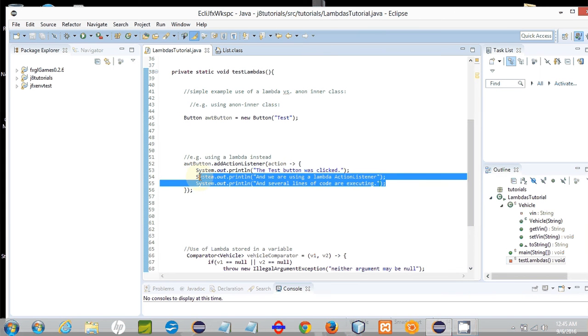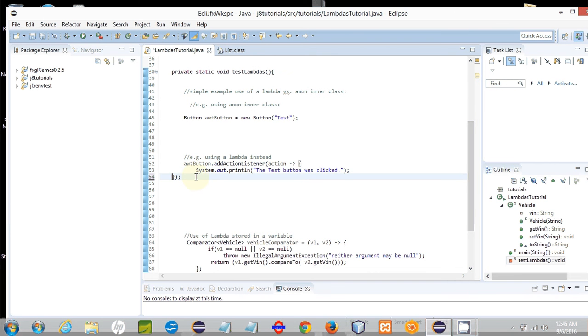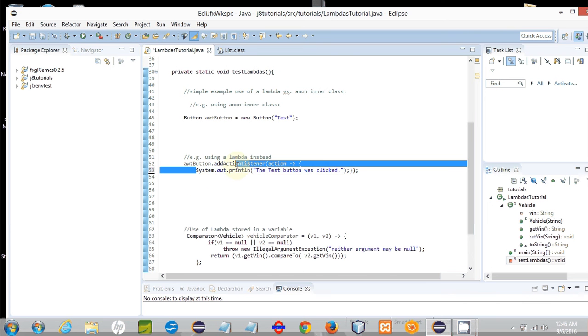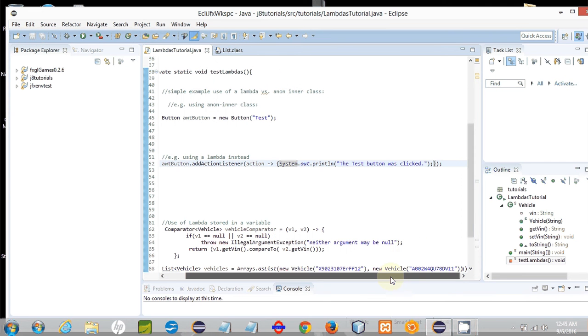So let's go back to a single line of code, the way it was. And you see I'm leaving the curly braces there, so I'm going to encircle our single line of code in curly braces and save that. And you see that is still valid syntax. The compiler has compiled this in Eclipse, and it's not red flagging it, because that is also valid syntax for a lambda expression. The curly braces are optional, and if you have only one line of code, you can get rid of the curly braces if you want to.